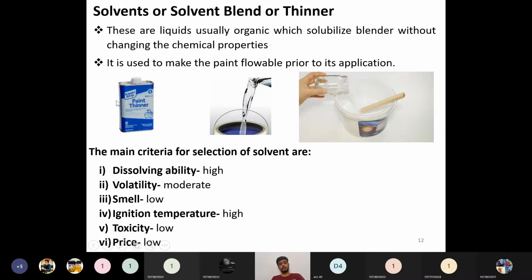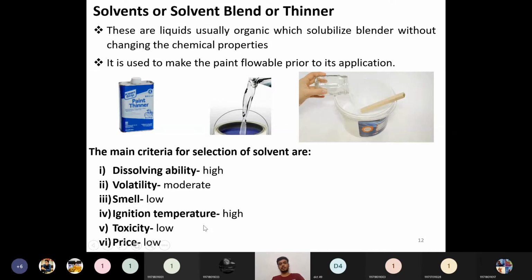Okay, it should not produce any smell. Smell should be very low. If the smell is very high, usually the paint film forming agent will have a smelling effect. Why? Because they are plastics in nature. They are synthetic or natural, and they will possess some smell. If this thinner also produces some smell, that will produce a bad odor. So because of this reason, the smell should be very low for any type of solvent we choose.